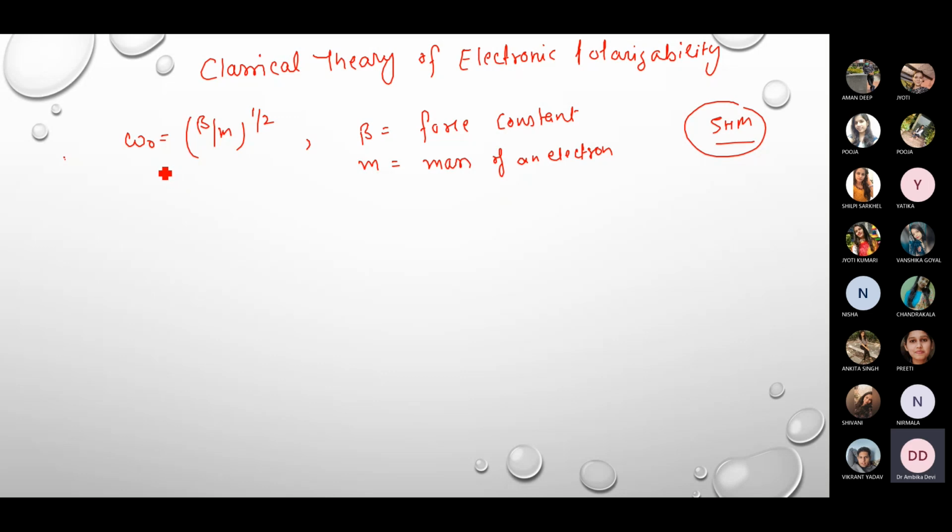So that is resonance. So at resonance, this is the omega naught frequency, which is equal to square root of beta upon m, where beta is the force constant and m is the mass of the electron.